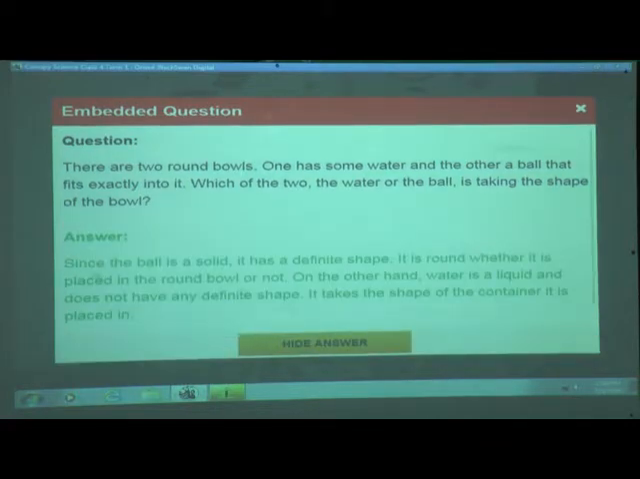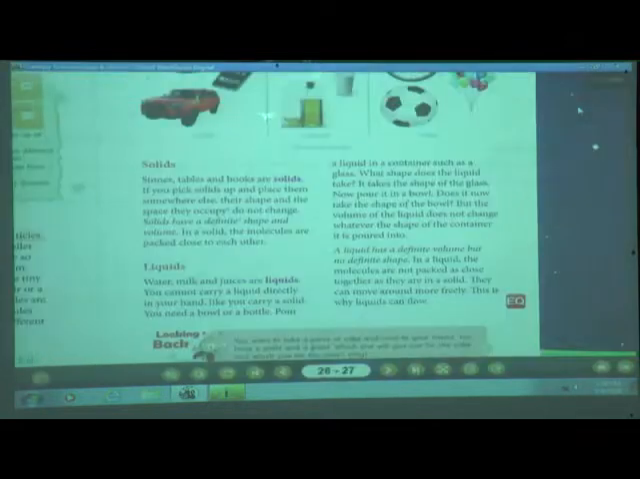Since the ball is a solid, it has a definite shape. It is round whether it is placed in the round bowl or not. On the other hand, water is a liquid and does not have any definite shape. So water takes the shape of the container it is placed in. Now we will move to the next.